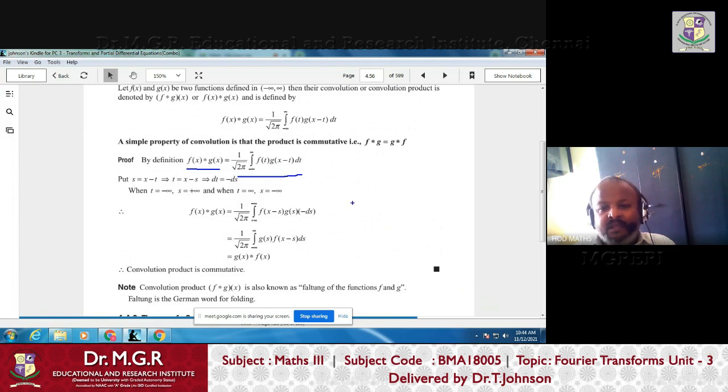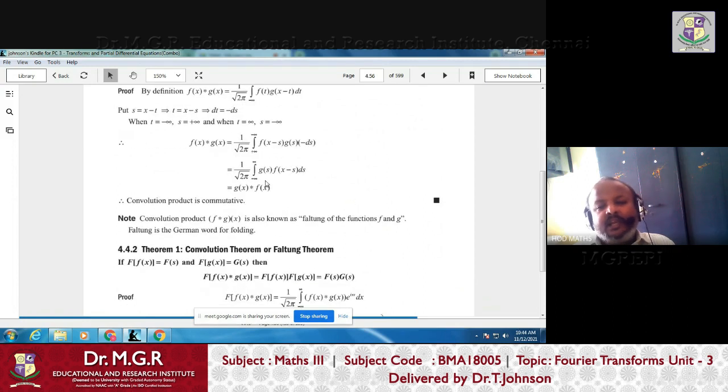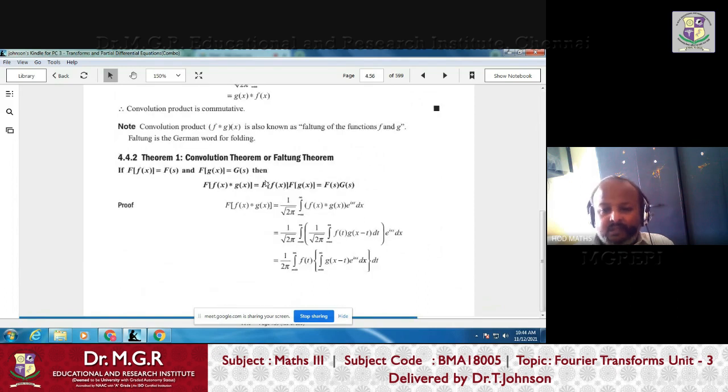So from that we proved the convolution theorem. What is the convolution theorem? Whenever we take two functions and find the convolution of the two functions, finding the Fourier transform of the convolution of two functions is the same as finding the product of the transforms. Remember,